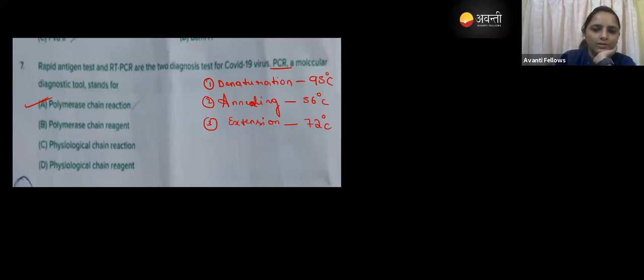Yes, very good, Michi. Yes, Shidal. Taq polymerase. Yes, we are going to use the enzyme Taq polymerase. From which bacteria have we taken this Taq polymerase?